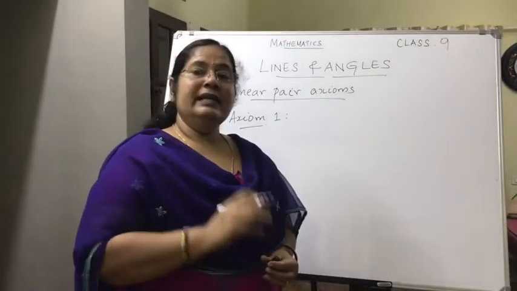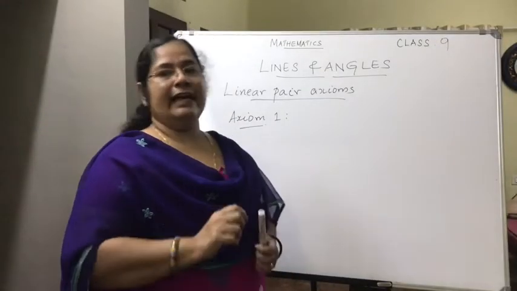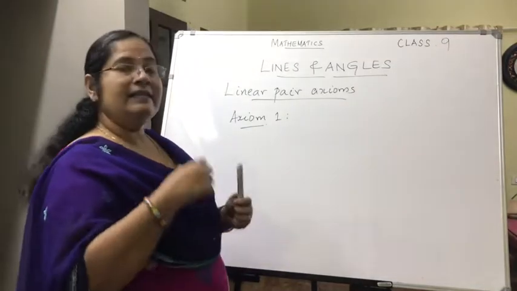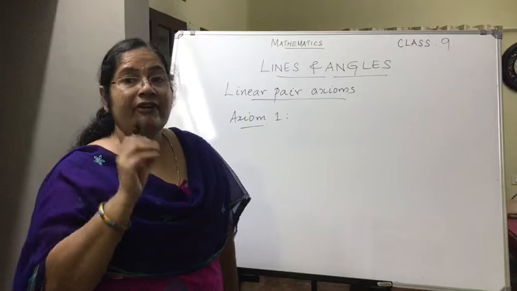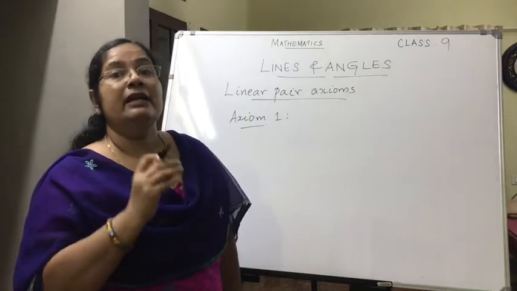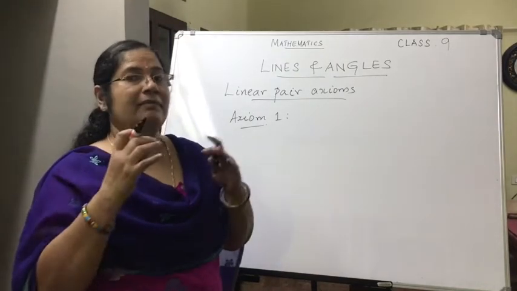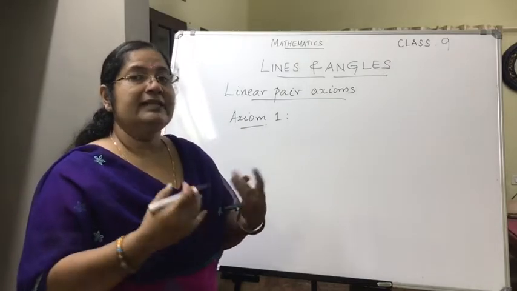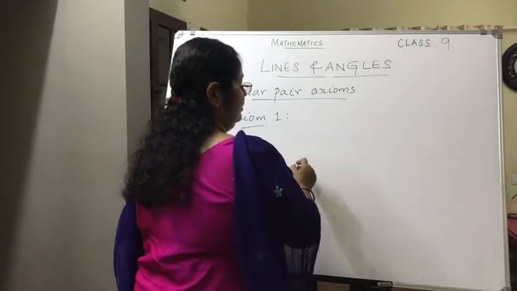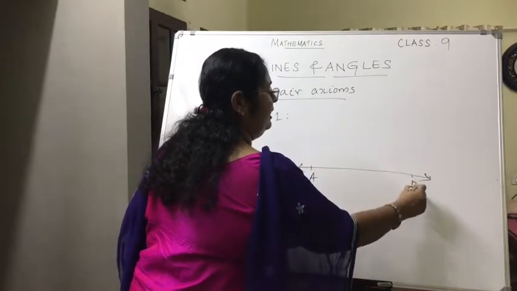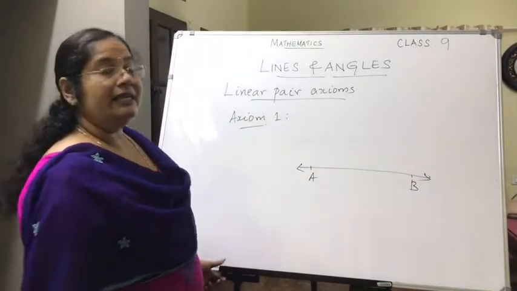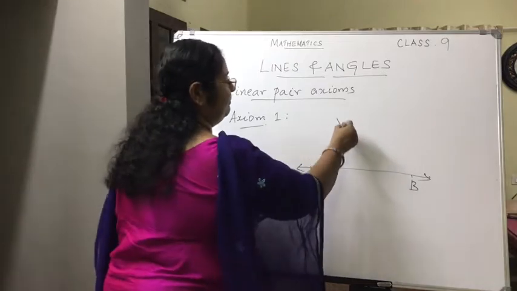Now in this linear pair axiom, the statement for the first axiom is, if a ray stands on a line. So two things are being related: a ray standing on a line. So you have got a line like this. Let this line be AB, and a ray stands on this line.